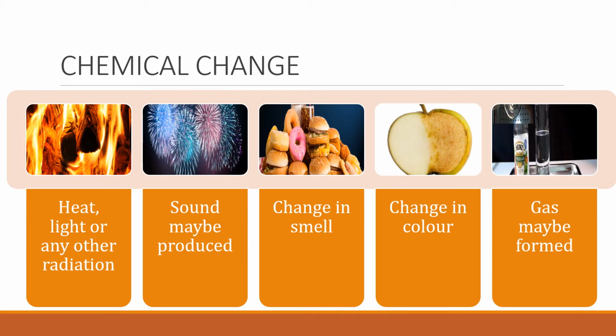For example, burning a substance such as wood or coal is a chemical change. It is accompanied by production of heat. Explosion of fireworks is another example of chemical change, as it produces heat, light, sound and unpleasant gases that pollute the atmosphere. A chemical change that can be observed in our daily lives is the change in smell that comes off rotten food, and the change in color when you leave a bitten apple out in the open for a long time.